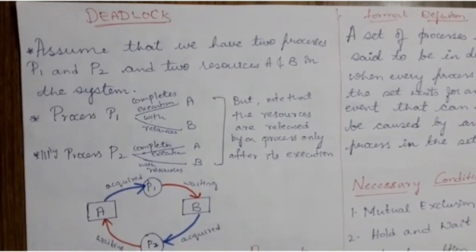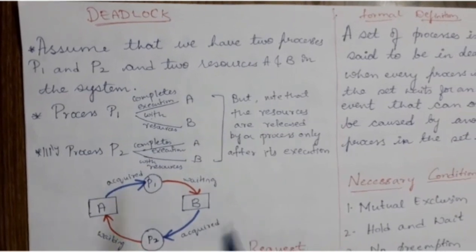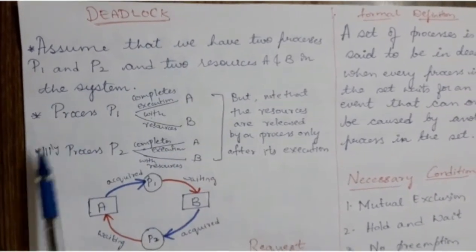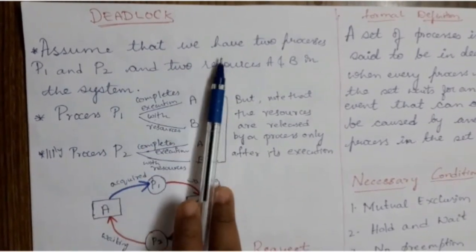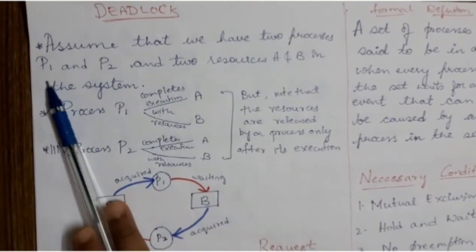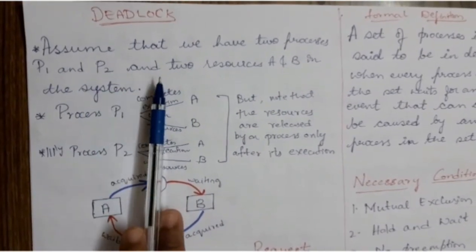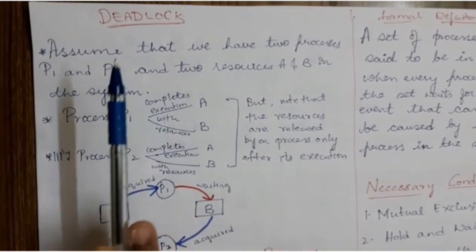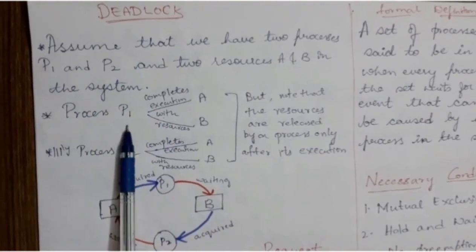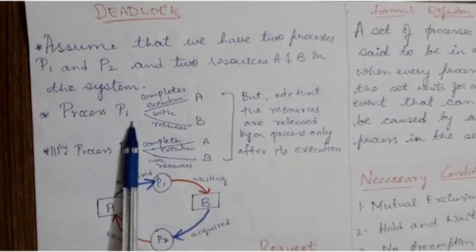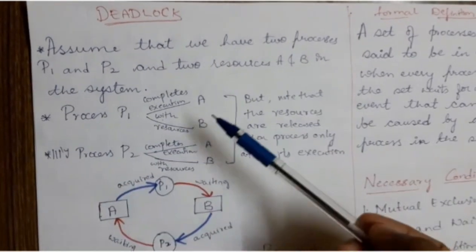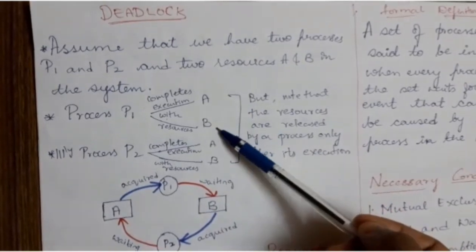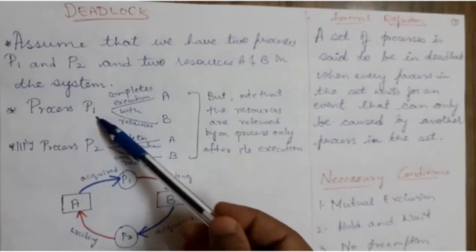Today we shall see about deadlock. What do we mean by deadlock? Say, for example, assume that we have two processes, process P1 and process P2, and two resources, A and B, in the system. Now, process P1 can complete its execution only if both the resources A and B are given to process P1.